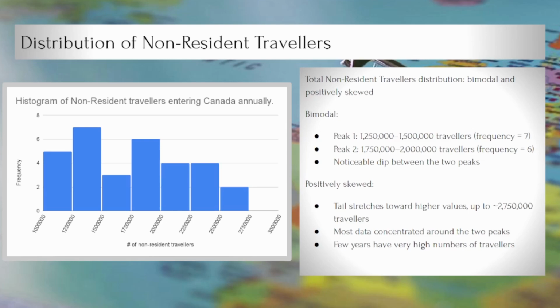Looking at the histogram for non-residents, the distribution is bimodal and positively skewed. There are two peaks, one from 1.25 million to 1.5 million travelers, and another from 1.75 million to 2 million. The tail stretches towards higher values up to around 2.75 million, showing that most years fall near the two peaks while a few years had unusually high travel.